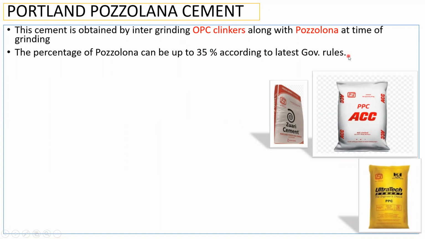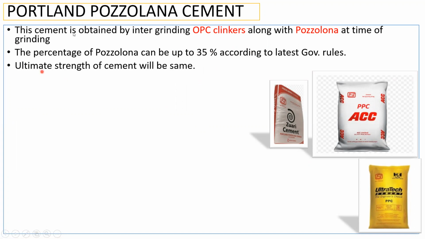So now even the government is motivating us, or even demanding us, to make use of this pozzolana. Why the government is telling us to use this pozzolana, we'll try to see that. We also know that if we use pozzolana, it will react with the calcium hydroxide we have, and it will again form a CSH gel, right? So it will help us in a binding action. As engineers, for us it is beneficial, but we'll try to see why the government is telling us to make use of this pozzolana, right?